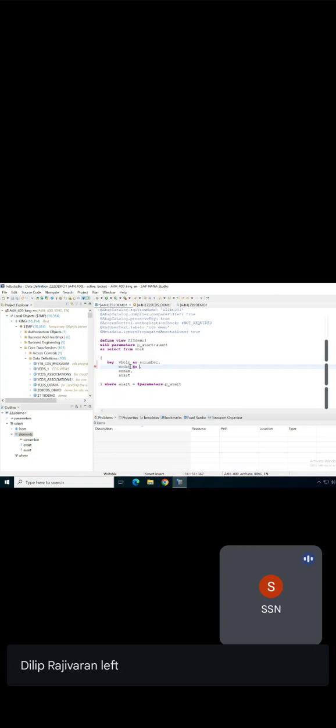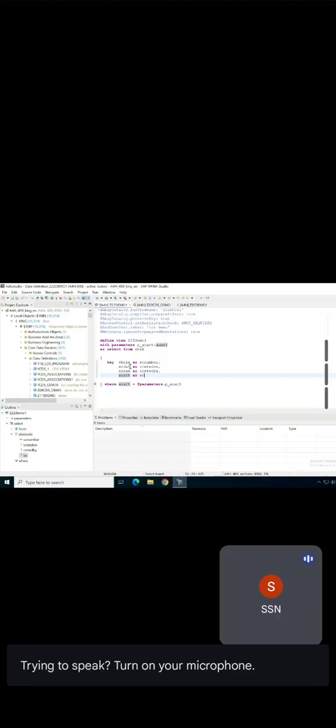I want to give a sales order number, alias names. You can just give SO number, ERDAT as date, created on. Okay, and ERNAM as created by, and then AUART as SO type. Okay, like this, I'm just going to give the alias names for the fields.